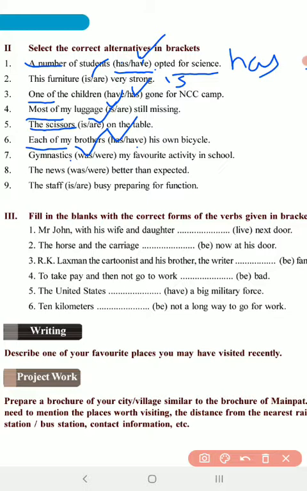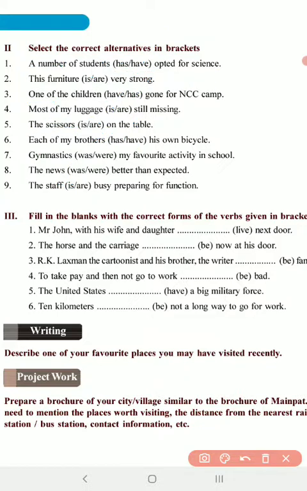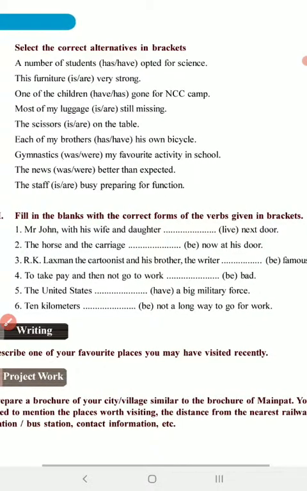The news, once again news is not plural, it is singular, and therefore the news was better than expected. Then the staff, you cannot use staff in plural, so only the staff is busy. We talk of one body, and therefore the staff is busy preparing for the function. Okay, hope you understand. So copy this into your notes, pause the video. Then second example: fill in the blanks with the correct forms of verbs given in brackets.